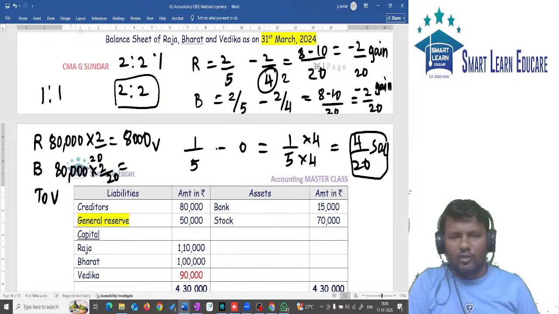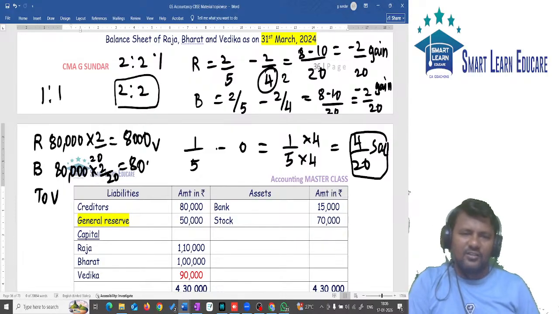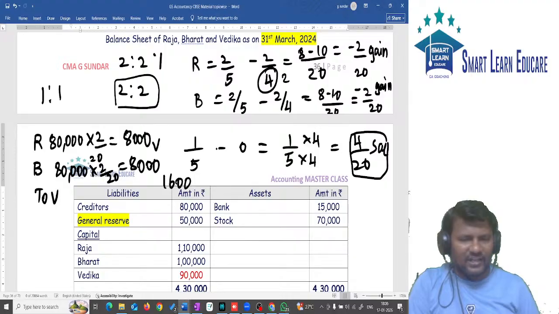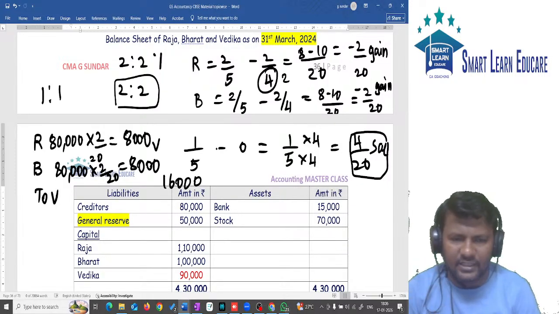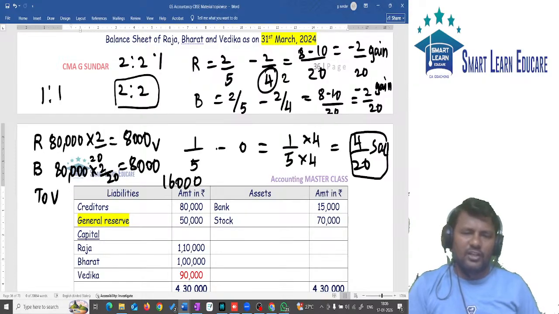Instead you can take this as 1/10 also. That is also 8,000 only. Okay, next, V's capital is 4/20. The amount will be 16,000. Ultimately, the entry we pass is for 16,000. For the total goodwill we will not pass an entry. We will pass the entry only for the share.